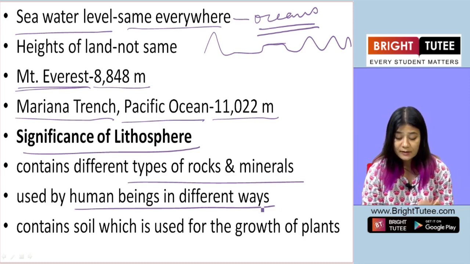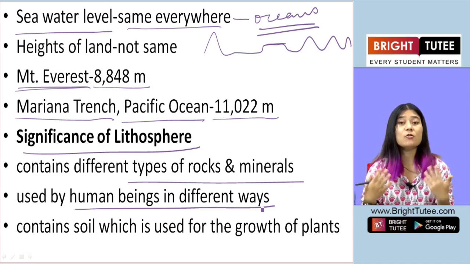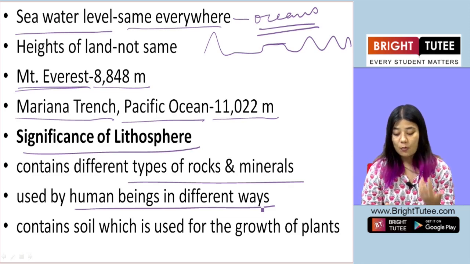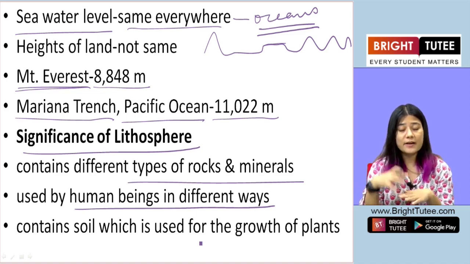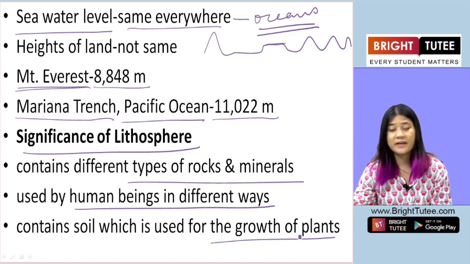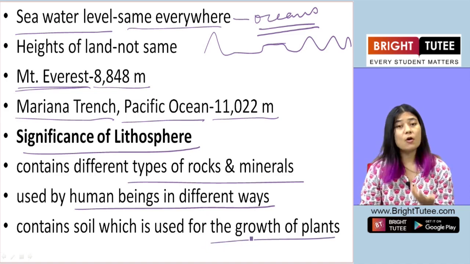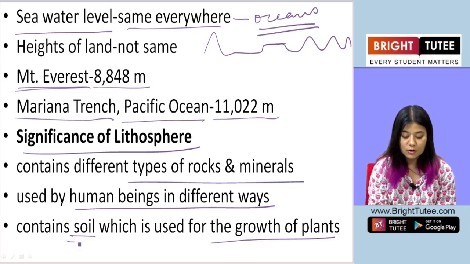Now the soil which is found on the Earth's crust is also very important. Why? Because that is the very important element required for the cultivation or growth of plants. Plants, trees, crops, vegetables, fruits, all of it grows on soil.